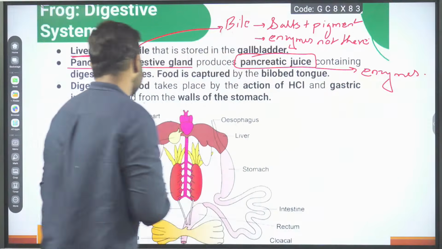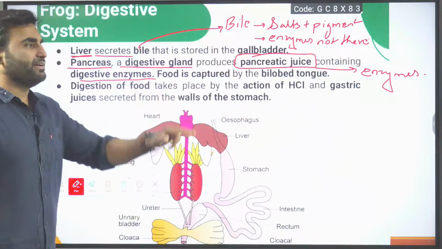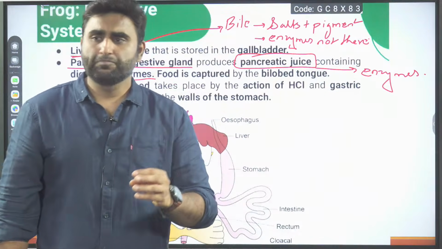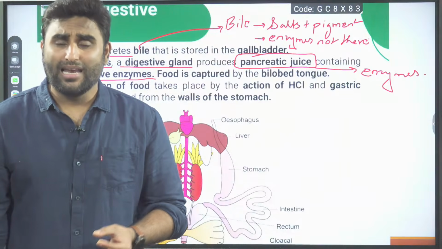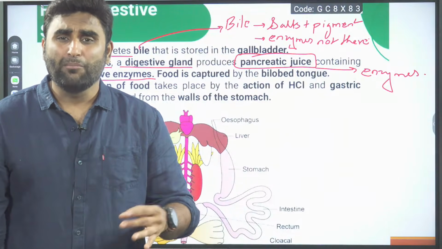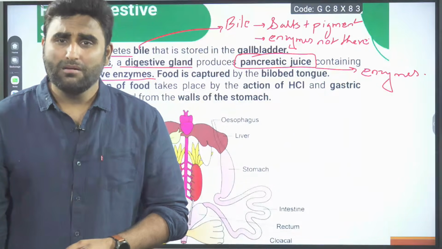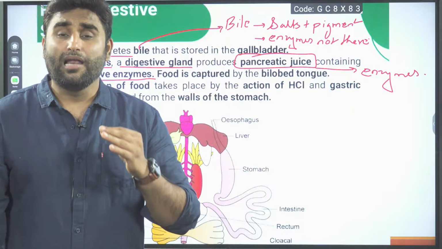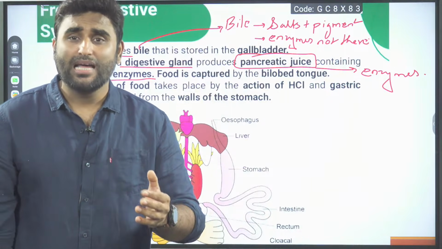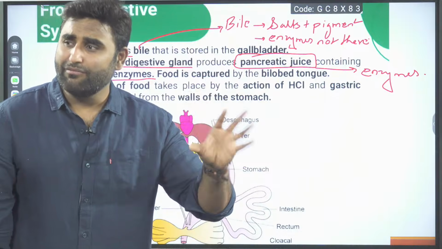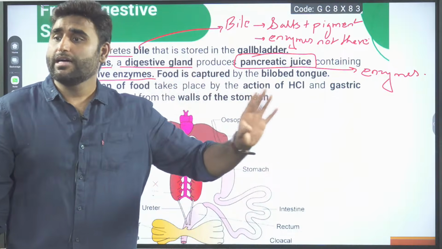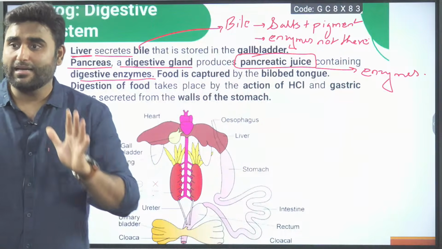It contains the digestive enzymes: all the amylases, lipases to digest lipids, proteases to digest proteins, nucleases, RNAases, DNAases. Everything will be coming from where? Everything will be coming from the pancreatic juice.